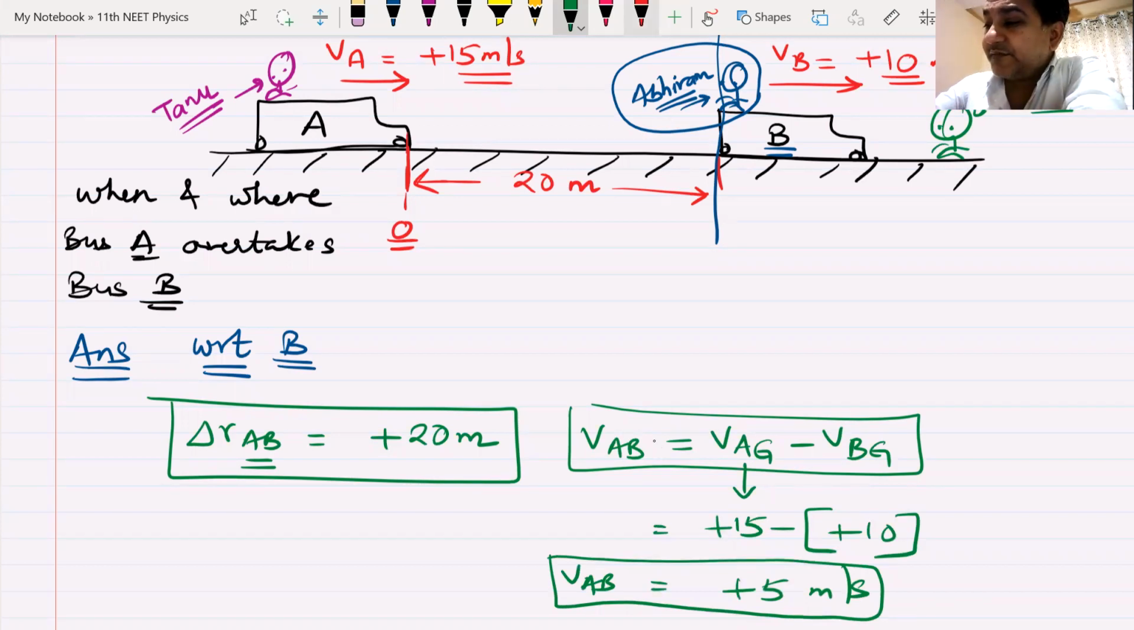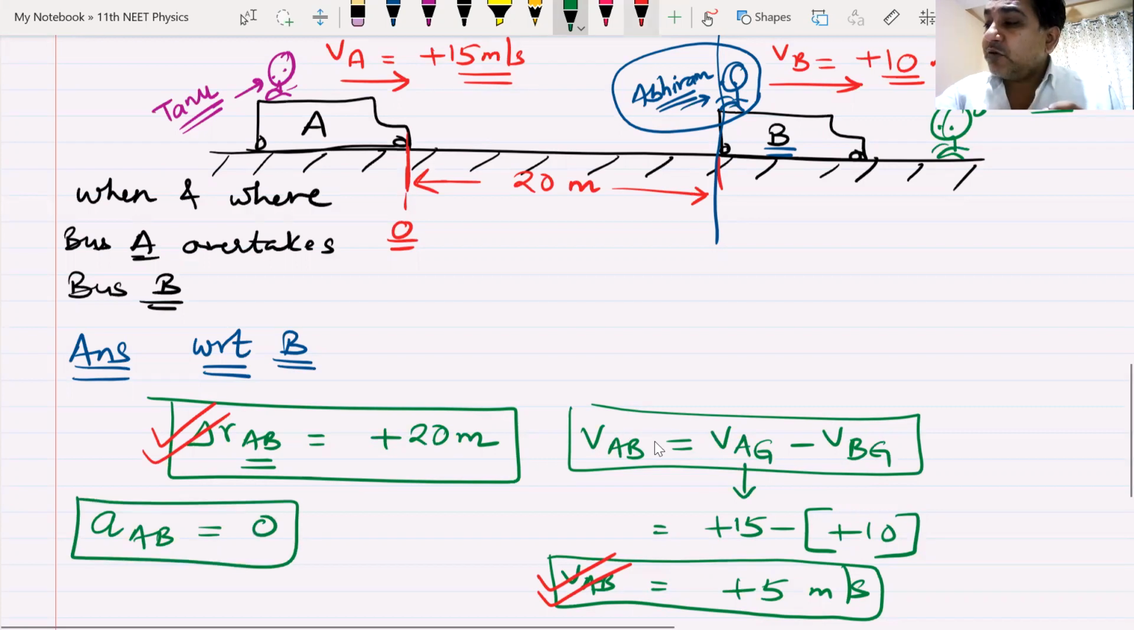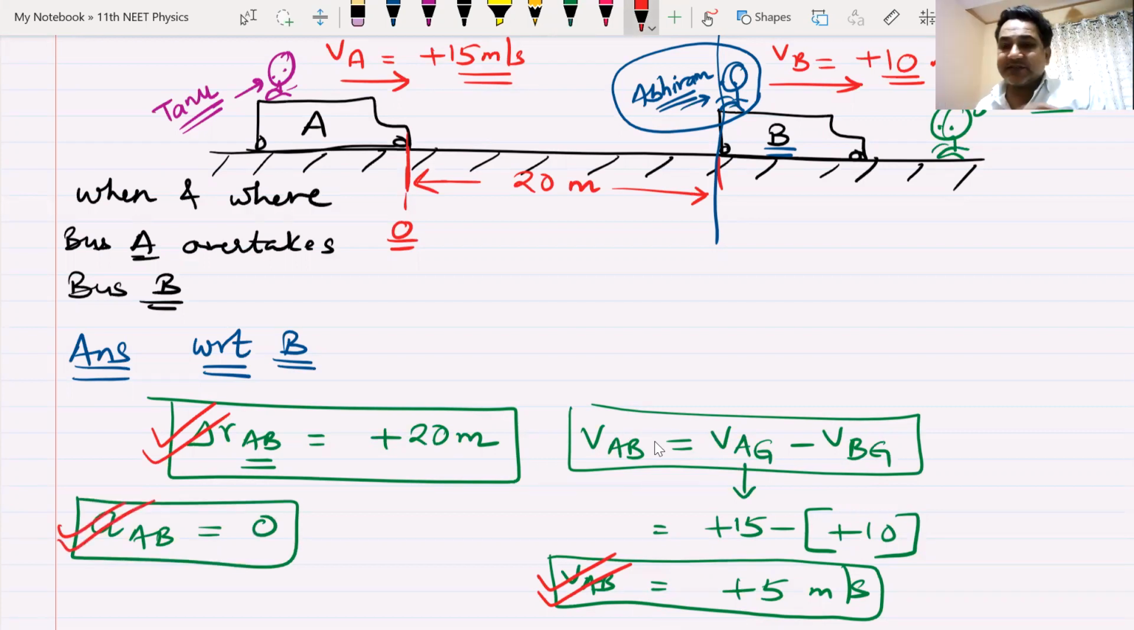We know the displacement. We also know the velocity. Let us talk about the other thing. What is the acceleration of A with respect to B? Now here nothing has been said about the acceleration. That means we'll have to assume that both the accelerations are 0. So acceleration of A with respect to ground is also 0. Acceleration of B with respect to ground is also 0. So 0 minus 0 is also 0. So we have the third thing coming to us. What about time? That is what we are supposed to find out. Let us take time as t.